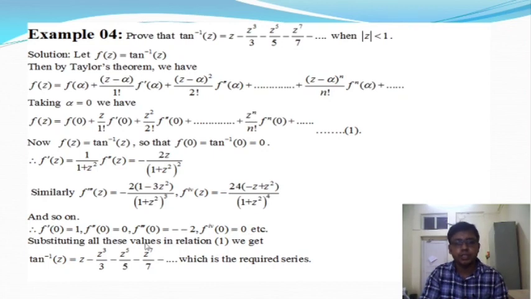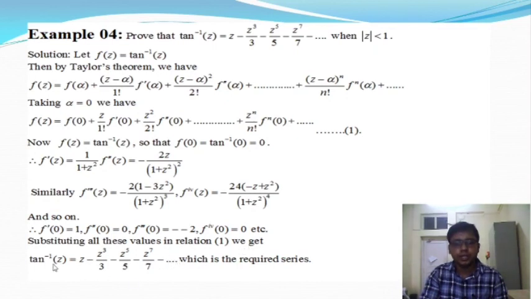Now substituting these values in relation 1, this is the Maclaurin series about the point z = 0. Substituting the values f(0), f'(0), f''(0), fⁿ(0) in equation number 1, we get the series of tan⁻¹ z.